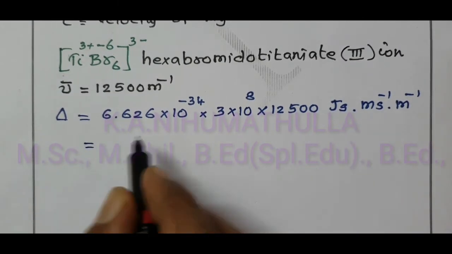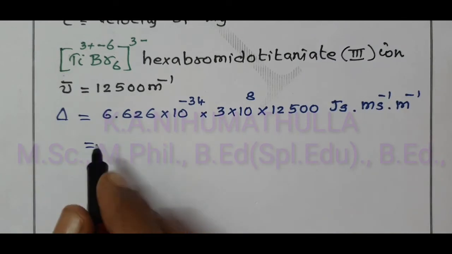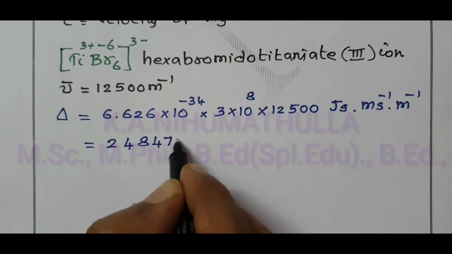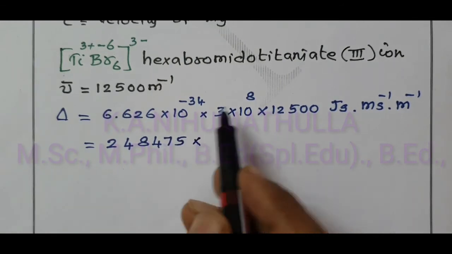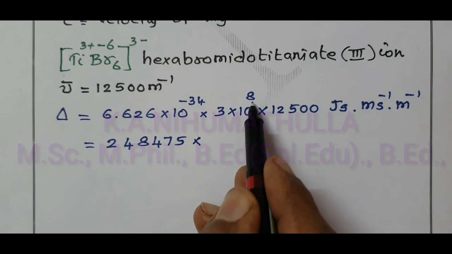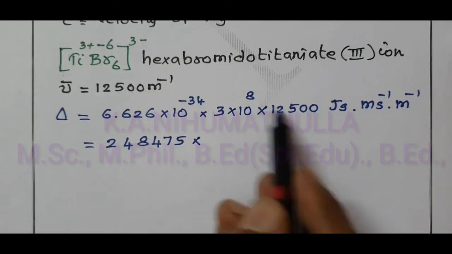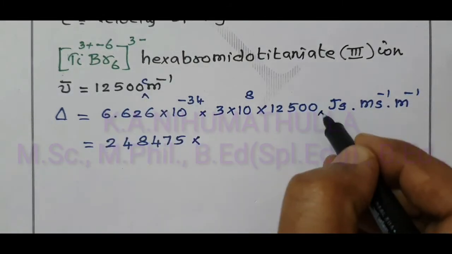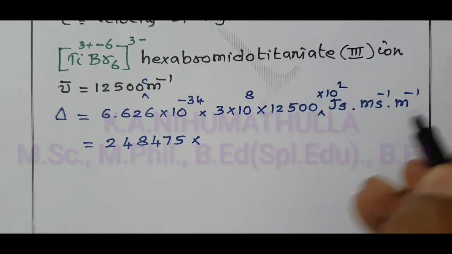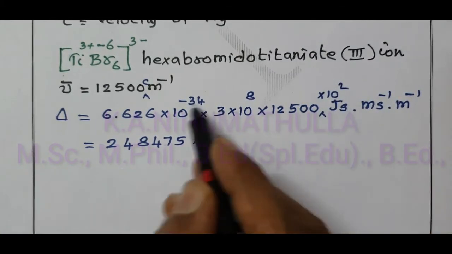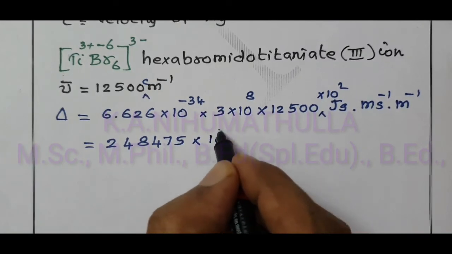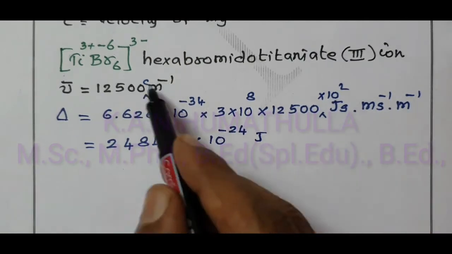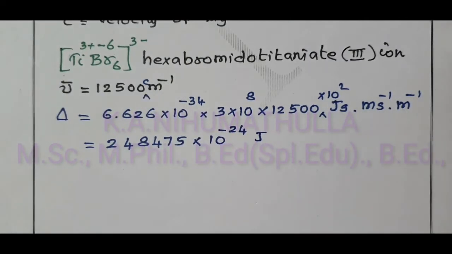When you multiply the values, you will get 2.48475 and 10 power minus 34. Here you have 10 power 2, because actually it is given in centimeter power minus 1. Therefore, into 10 power 2 meter power minus 1. So when you solve the powers of 10, we will get 10 power minus 24 joule. It is in centimeter power minus 1, and when we convert centimeter into meter, it is 10 power 2.